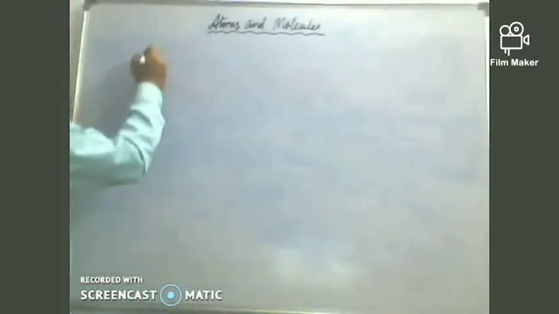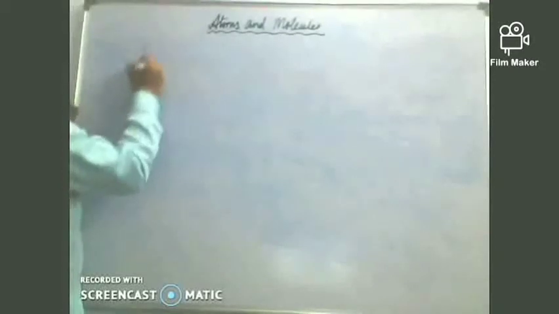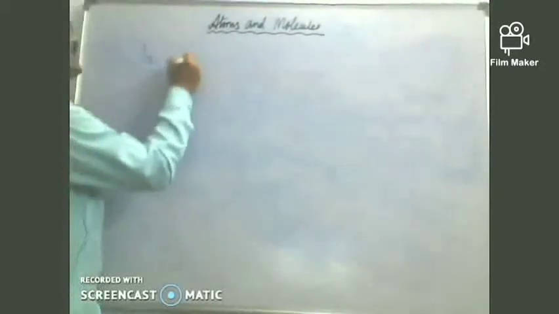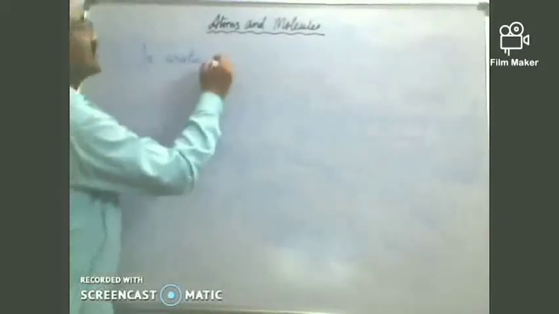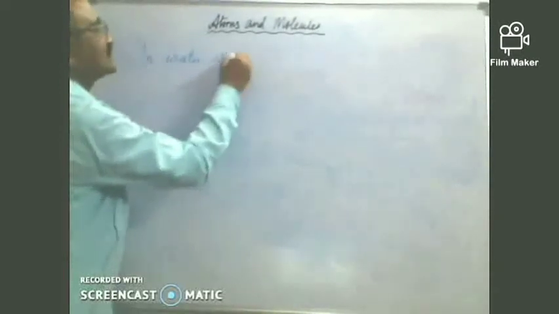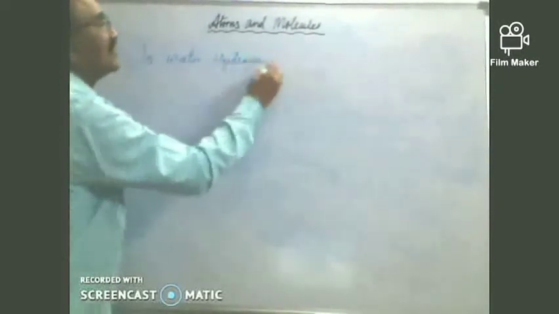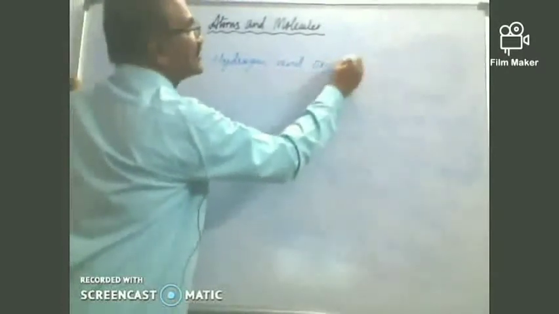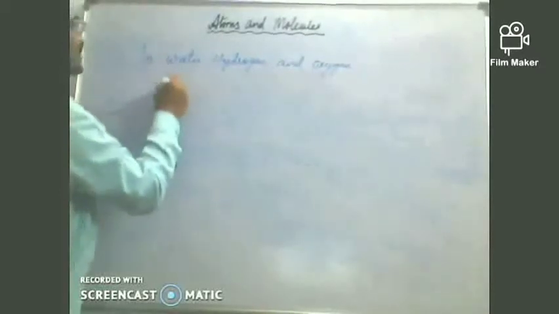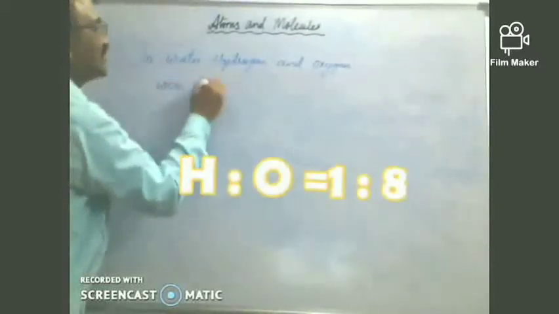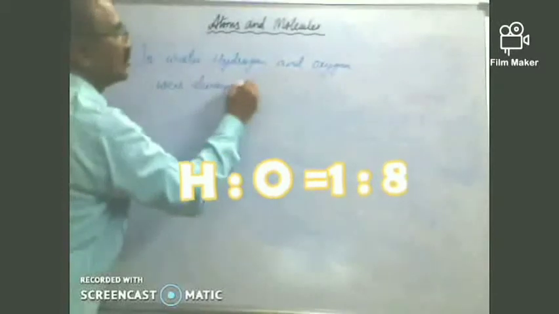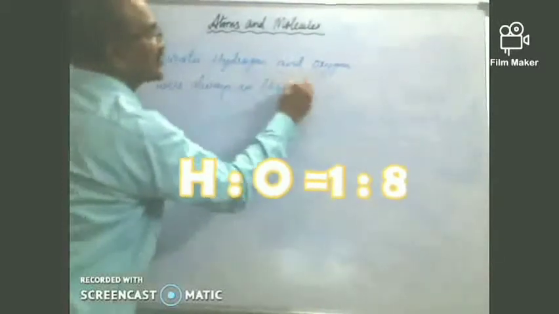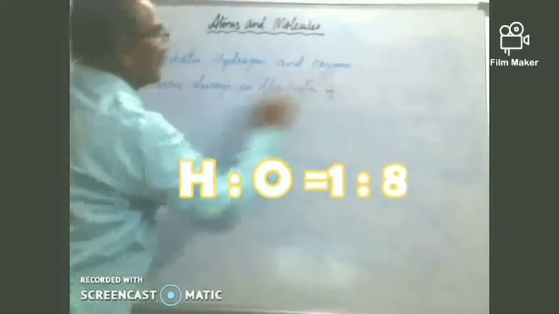So children, in water, hydrogen and oxygen were always in the ratio of 1 is to 8.